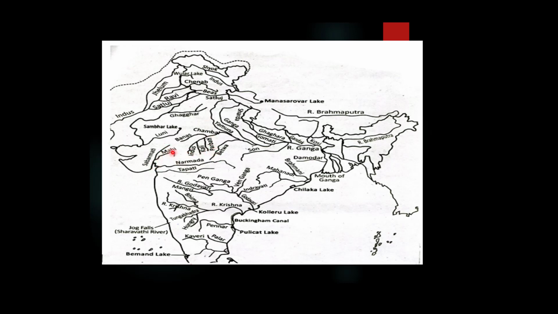River Sabarmati, river Mahi, river Luni: these rivers, Luni especially, are said to be inland rivers that drain all their water on the land surface only.